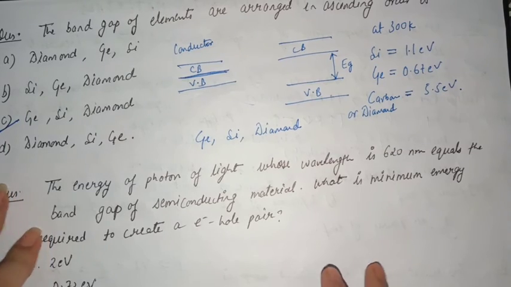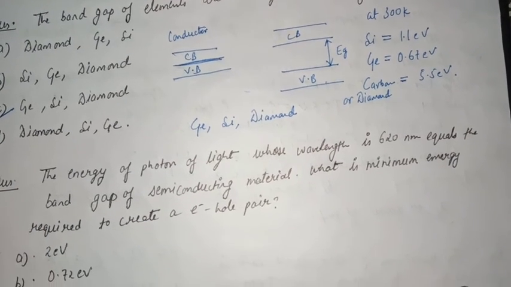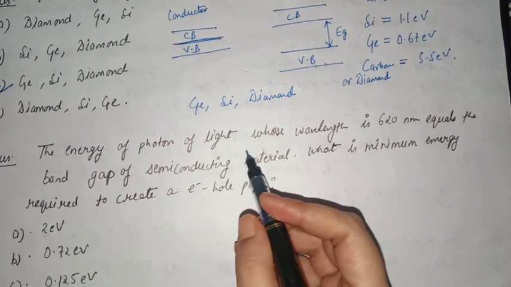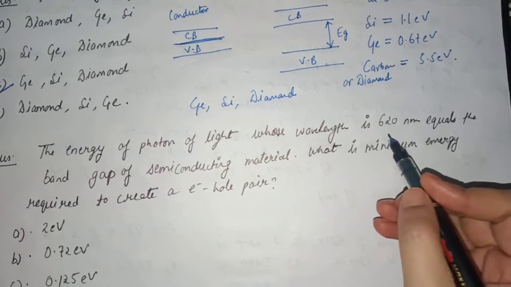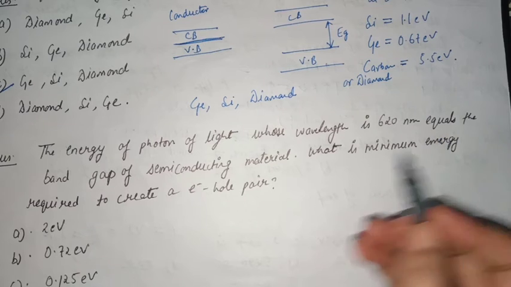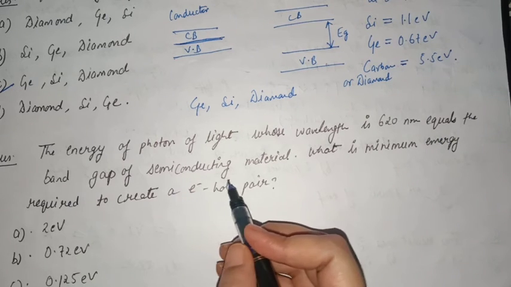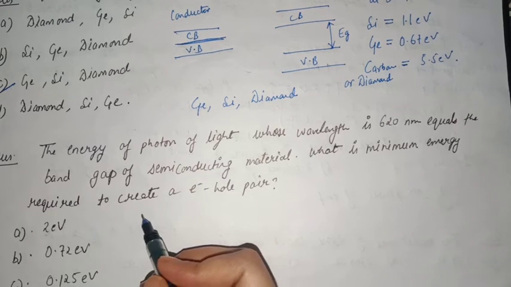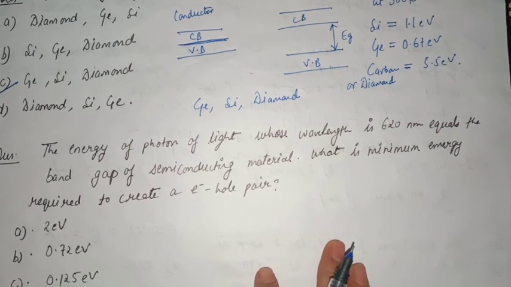C. Now, my last question is, the energy of a photon of light whose wavelength is 620 nanometer equals the band gap of a semiconducting material. What is the minimum energy required to create an electron hole pair?